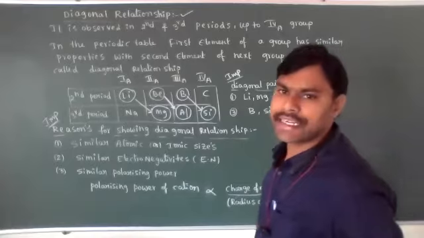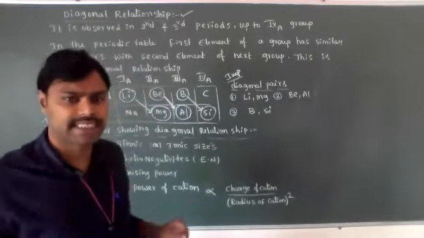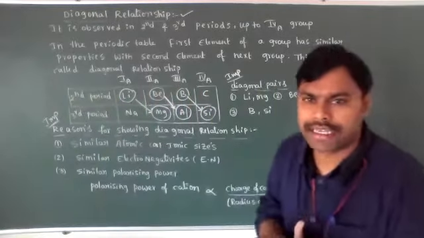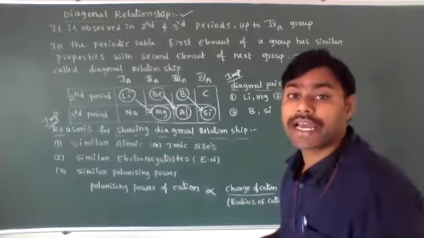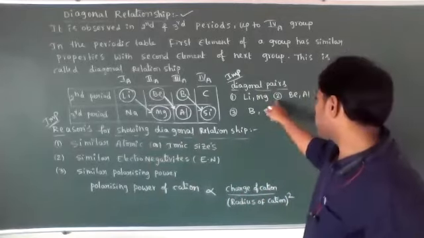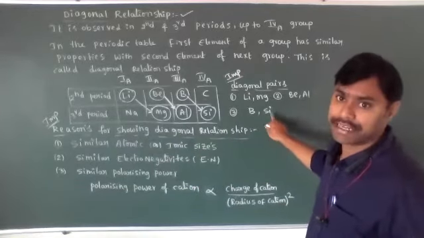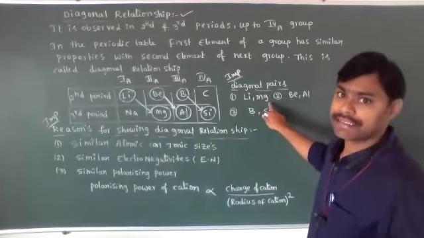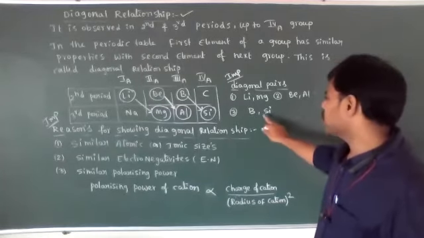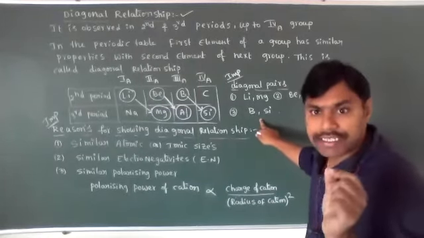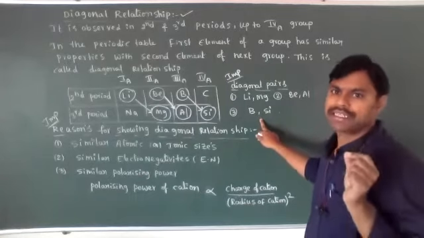In NEET and JEE examinations, as well as in CET, they directly ask which among the following pairs belong to diagonal pairs. At that time you have to observe which of these pairs is present; that is your answer. One pair is lithium and magnesium, the second is beryllium and aluminum, the third is boron and silicon.